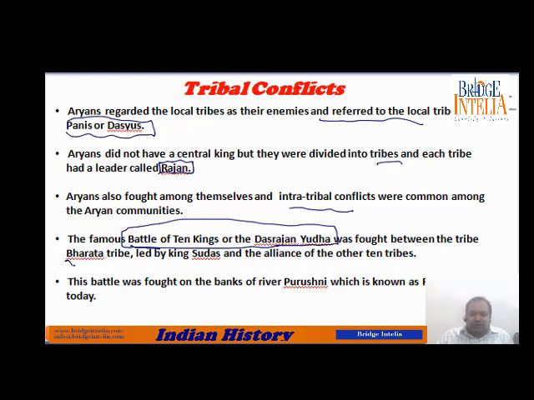This battle was won by the Bharat tribe. This tribe was fighting against an alliance of 10 other tribes. That's why 10, Das Rajan. And it is this Bharat tribe after which Bharatvarsh is named. This battle was fought on the banks of the river Purushni, which is today known as river Ravi.